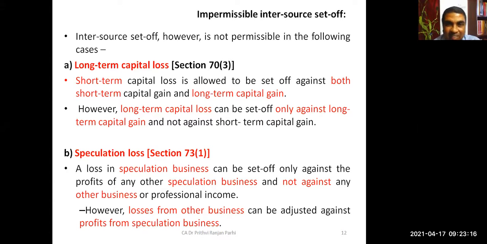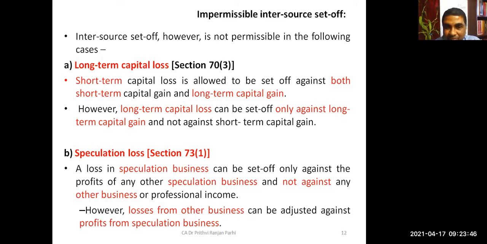Yes, sir. This concept you have to keep in mind. You have to remember this concept so far as capital gains inter-source set-off is concerned. There might be different sources of capital gain. We'll find out what is short term, what is long term. If it is short term, no issue, we'll adjust it. If it's long term, then we have to find out a source which is also long term. Then only it can be set off.